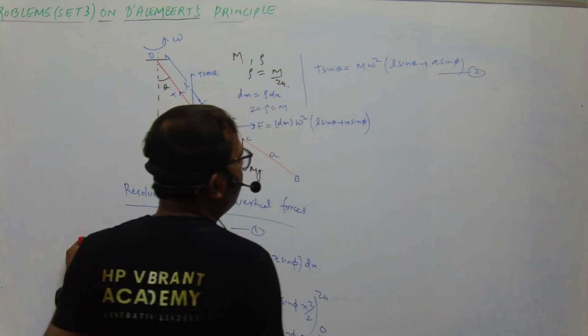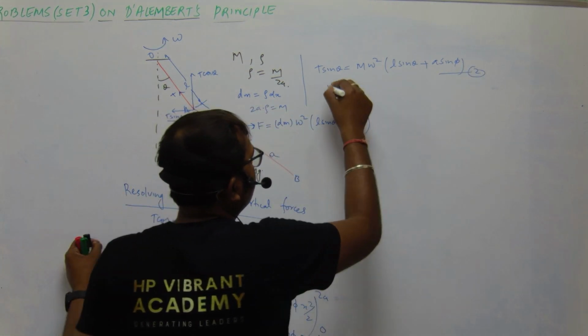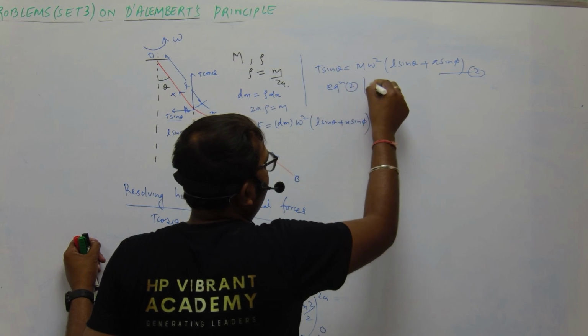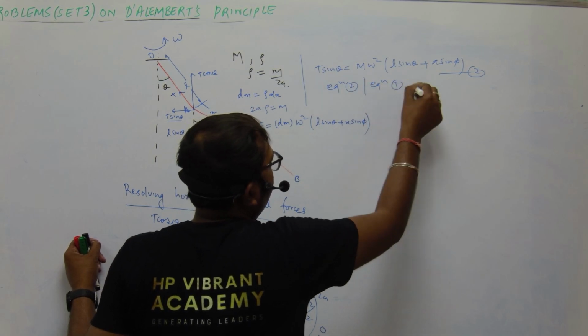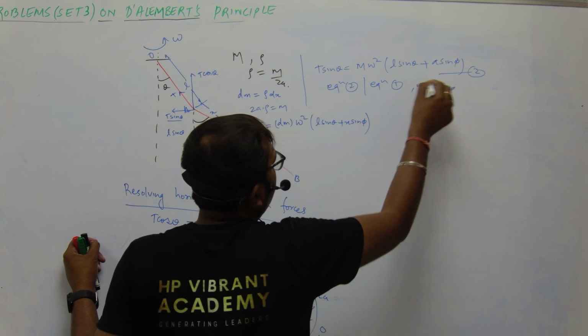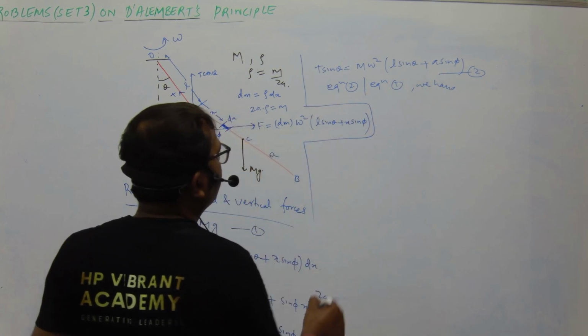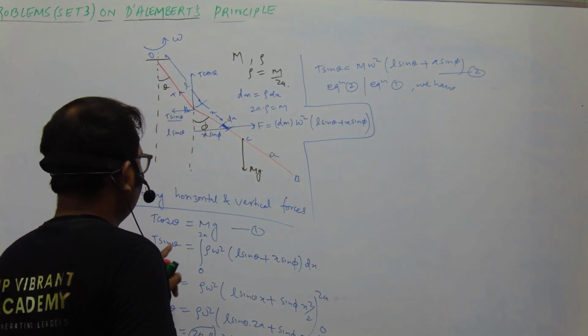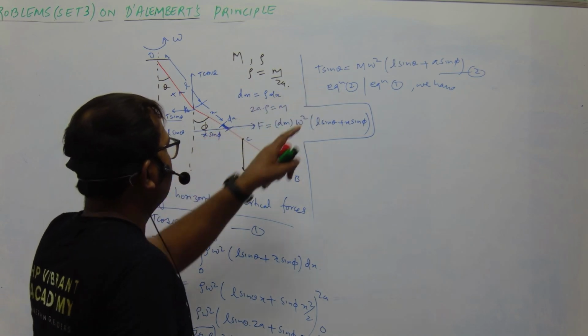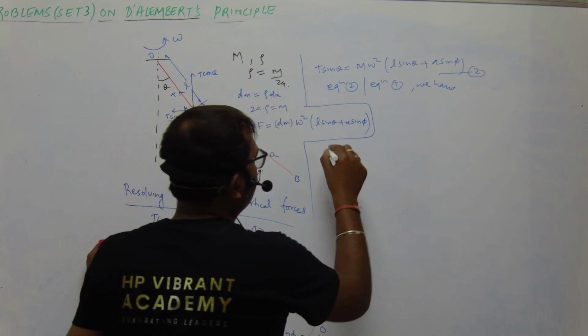So let us divide equation 2 upon equation 1. So we have T sin theta upon T cos theta. This is tan theta.